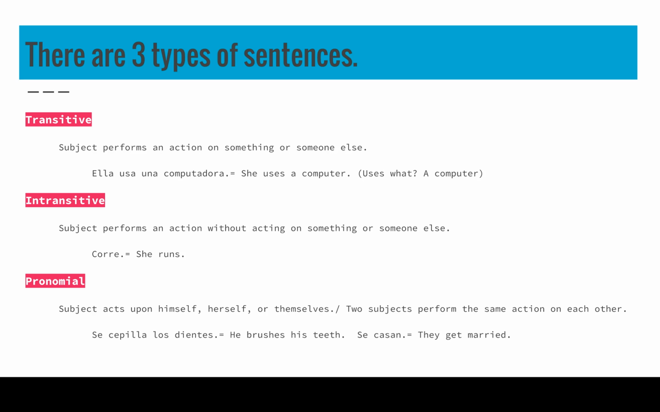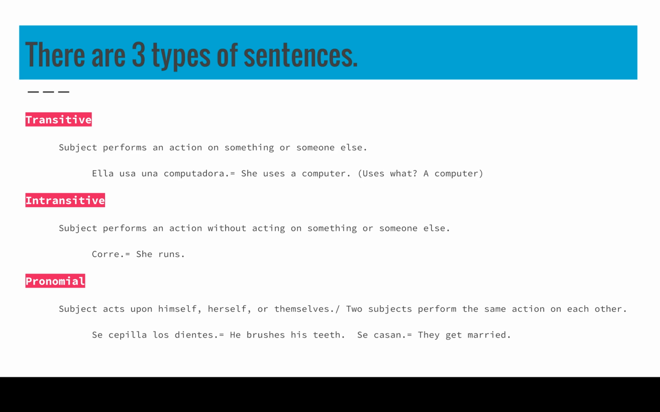Third sentence, pronominal. These are sort of reflexive, and a lot of them are reflexive. The subject acts upon himself, herself, or themselves. An example of this would be, se cepilla los dientes. He brushes his teeth. So he's doing this action to himself. He's brushing his own teeth.